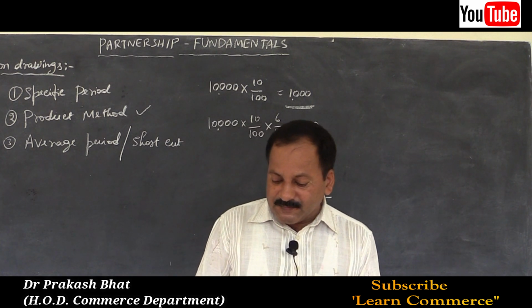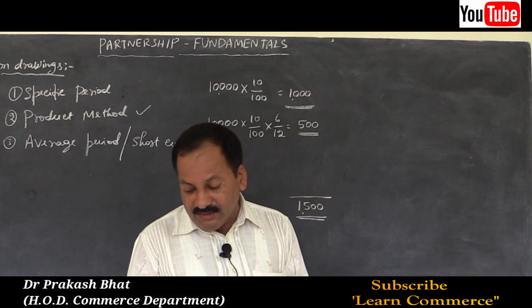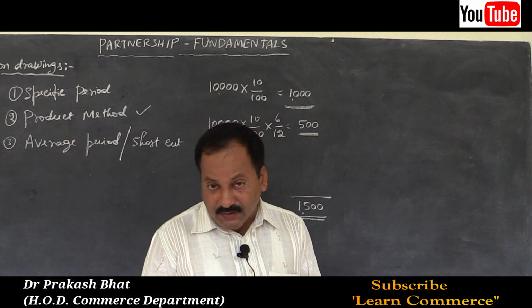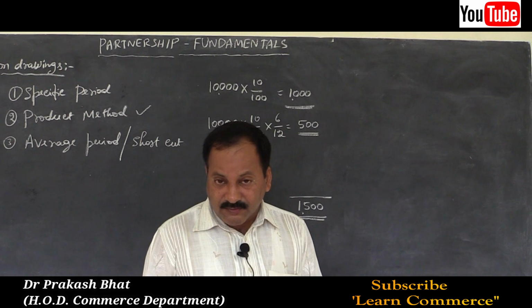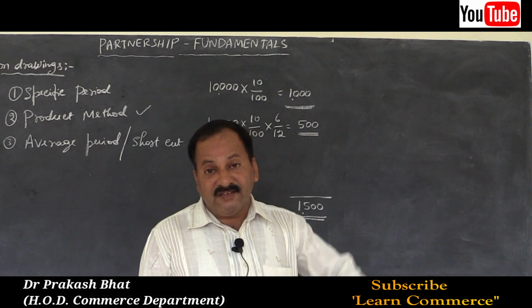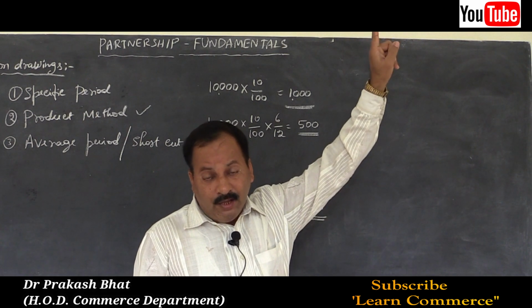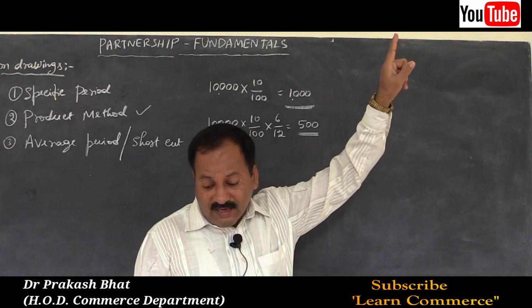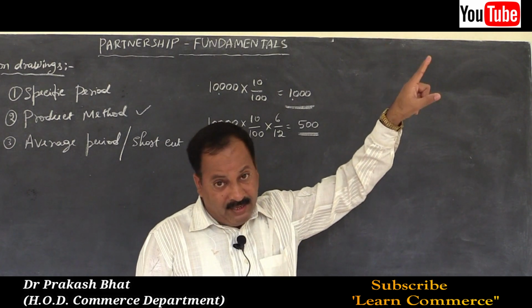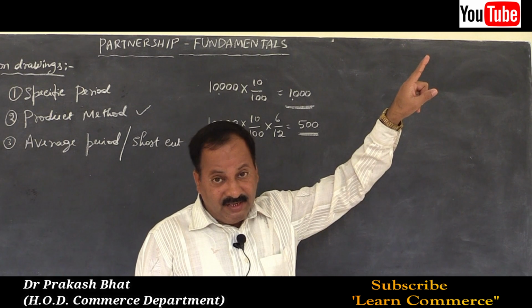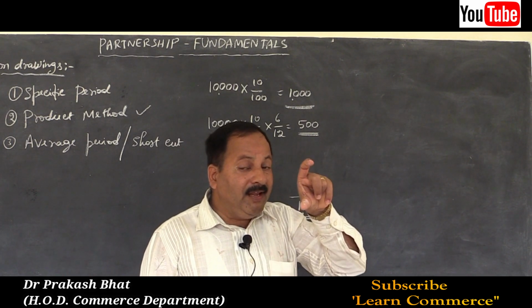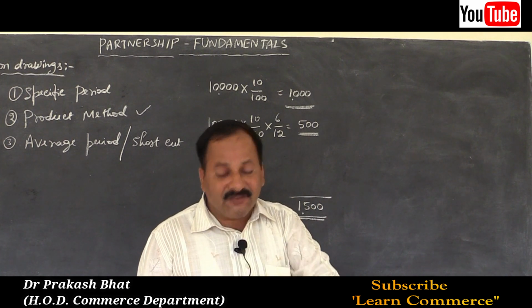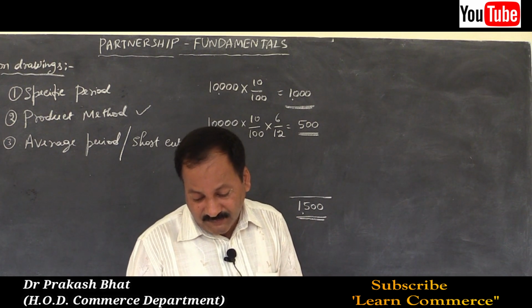Yashasvi and Tapasvi are partners in a firm during the year ended 31st March 2016. Remember, when the year ends on 31st March 2016, that means the year has commenced on 1st April 2015. So the accounting year is a period of 12 months starting from 1st April 2015 and ending on 31st March 2016.